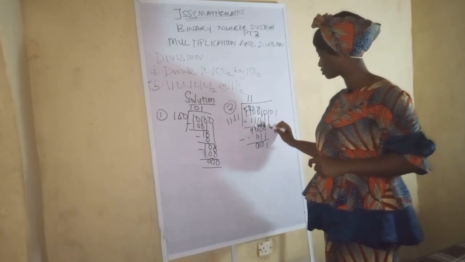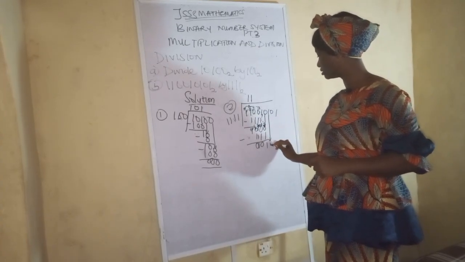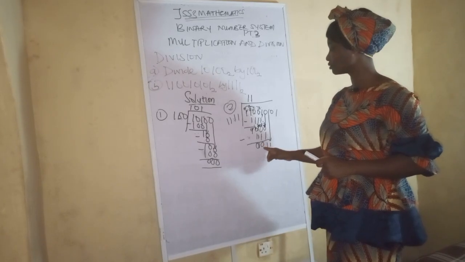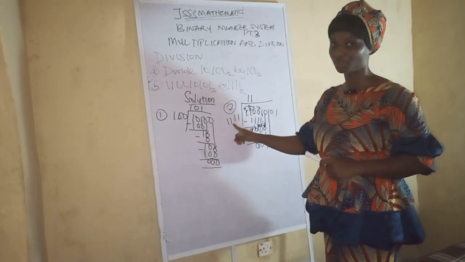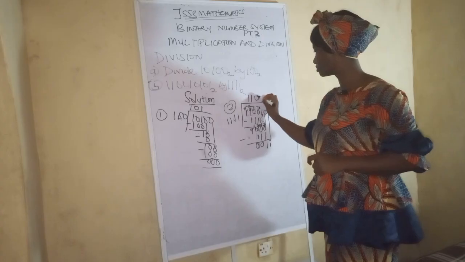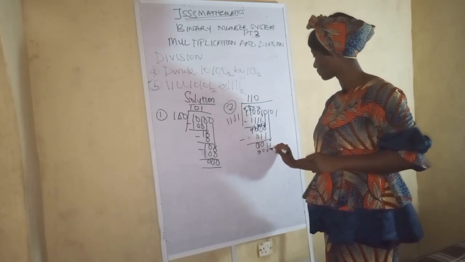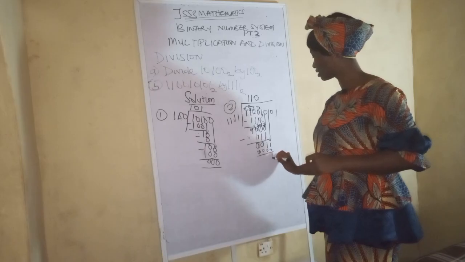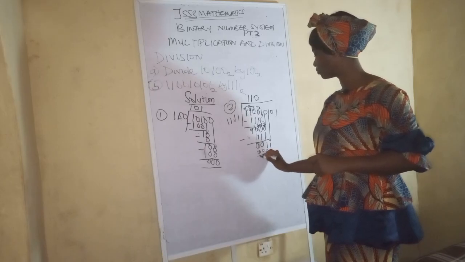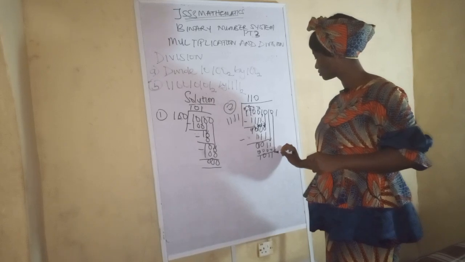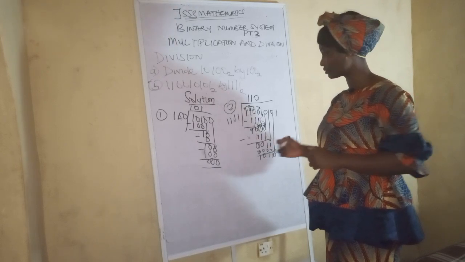Yeah, so after subtracting, you bring down another digit. So let's see if it can go. So we have 1 0 1 1. But 1 0 1 1 is less than this one. So it cannot go. Just put your 0. 0 times this one is 0. So just 1 1 0 1. So when you subtract them, this is what you get. And you bring down this 0. Are you seeing it now? It's as simple as that.